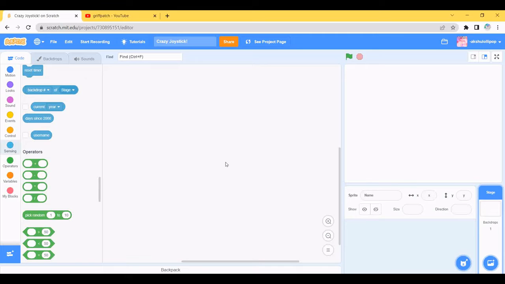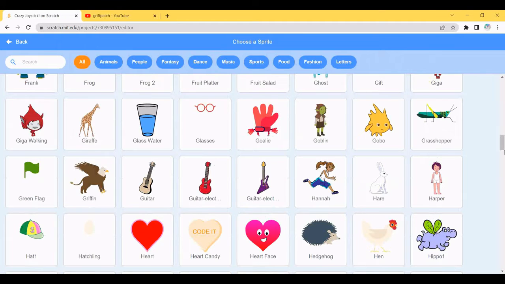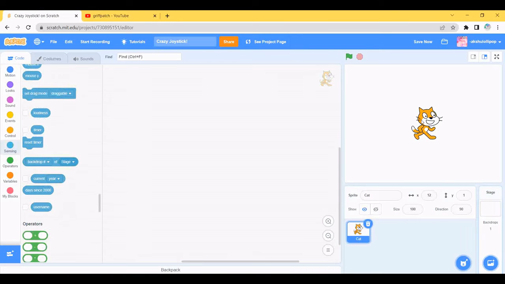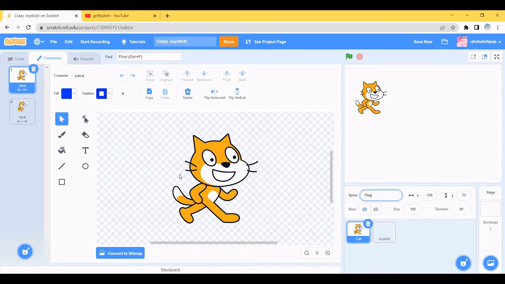So, we are going to make a joystick engine in Scratch today. So, let's see. What we need is a player. Just choose the cat, I guess. Yeah, this is a player. And we'll create another sprite called Joystick. And this is player.